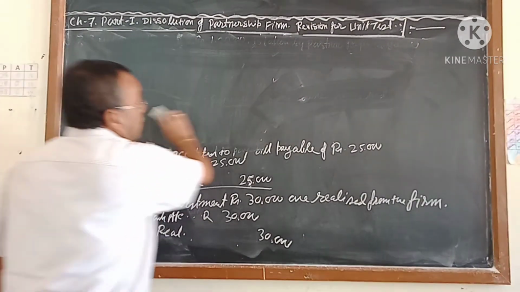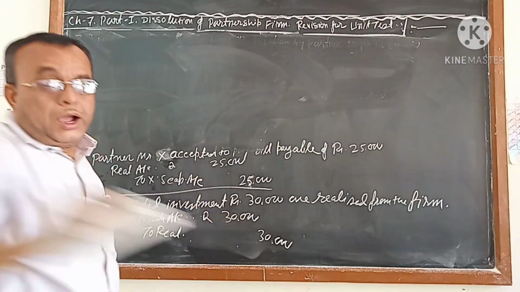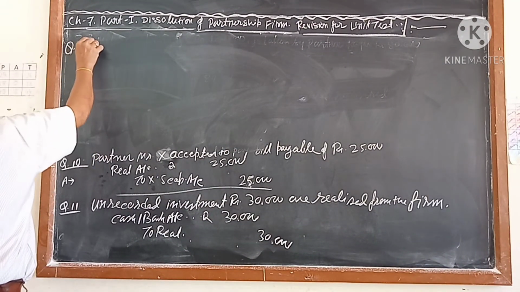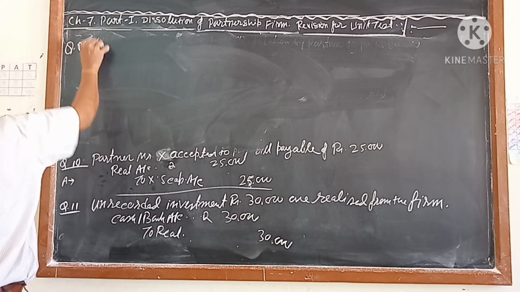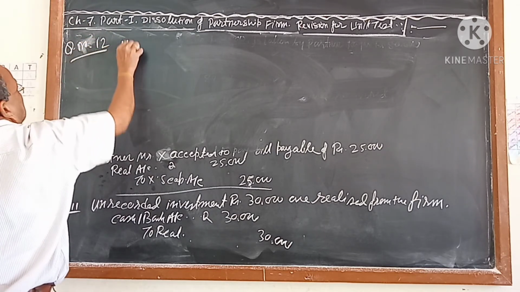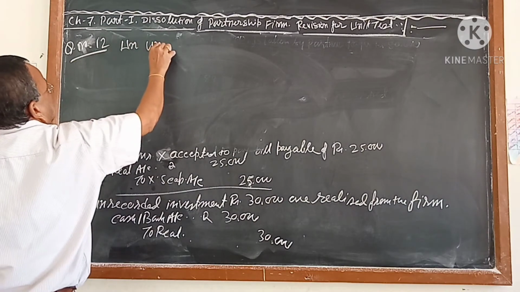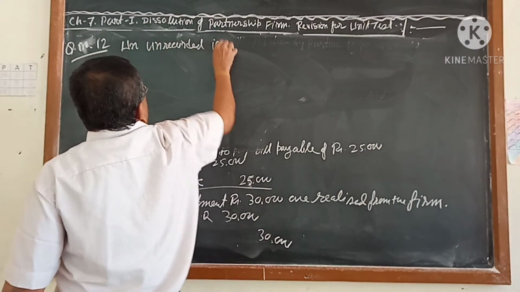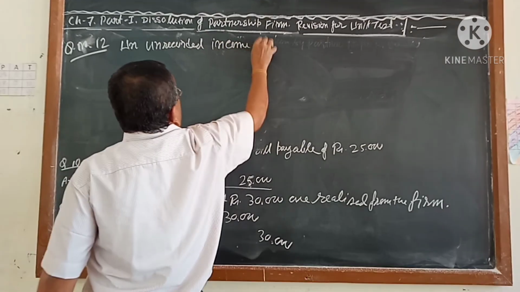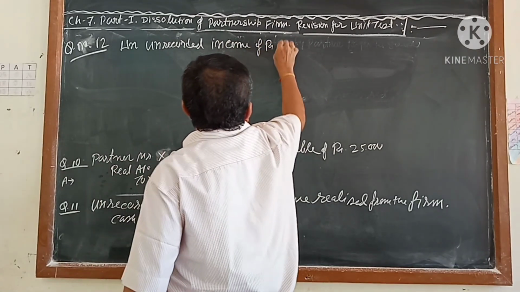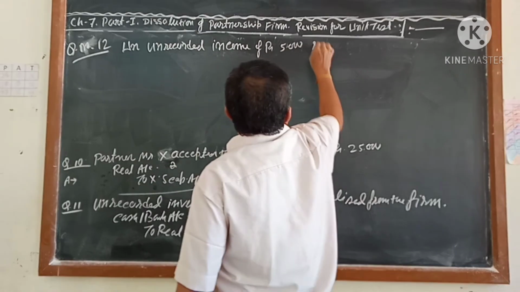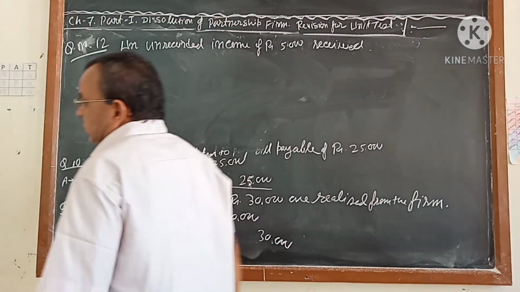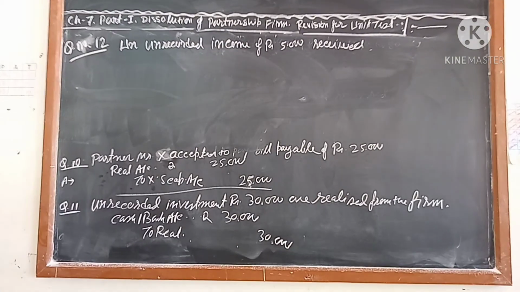Suppose it is given here as unrecorded income, question number 12. Unrecorded income of rupees 5,000 received.